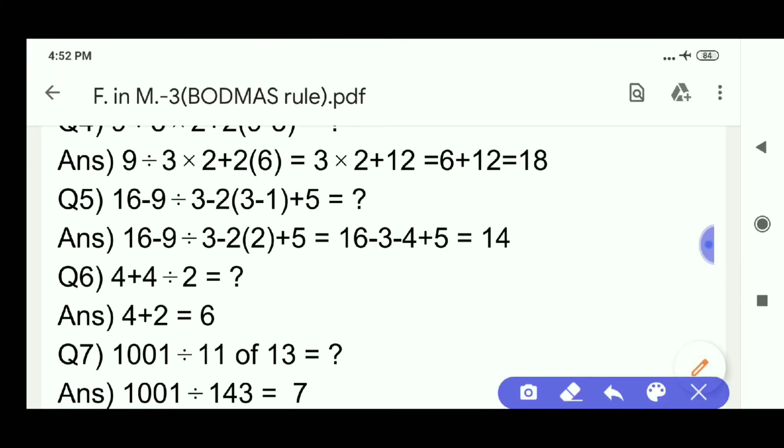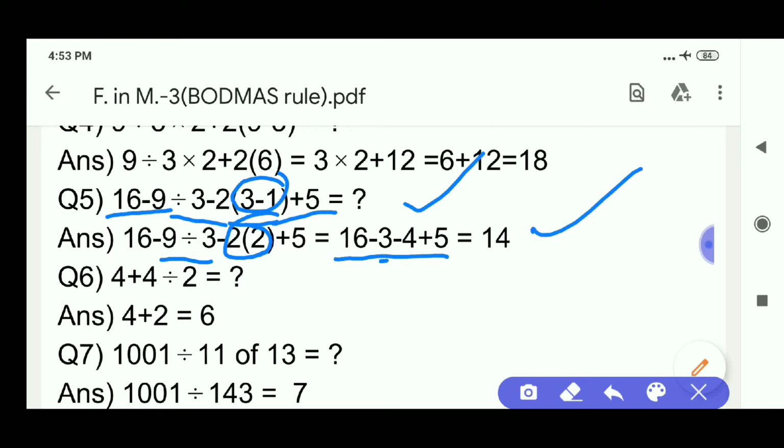Now come to question number 5. What is question number 5? 16 minus 9 divided by 3 minus 2 into (3 minus 1) plus 5. First we have to simplify which is in the brackets. 3 minus 1 is 2. Now division. 9 divided by 3 is 3 and 2 into 2 is 4. Now the question became 16 minus 3 minus 4 plus 5. It is very simple. Its answer is nothing but 14.